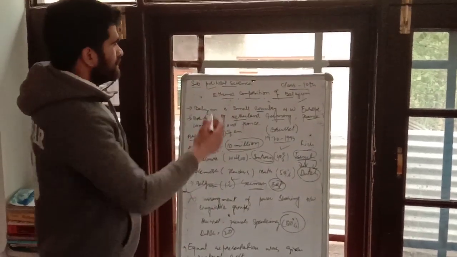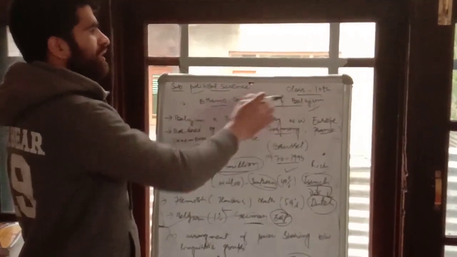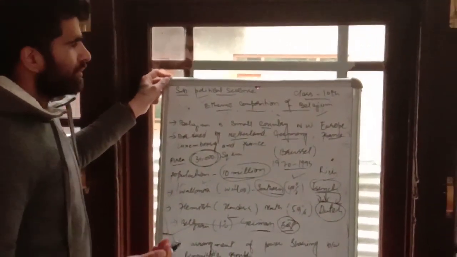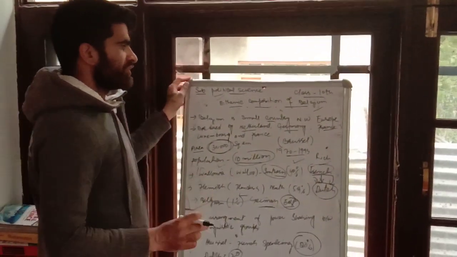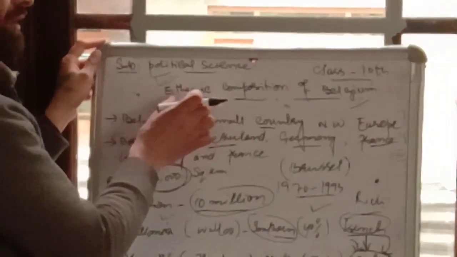Assalamu alaikum viewers. Today we have to learn about an important topic, ethnic composition of Belgium. Lastly, we were talking about power sharing, and we talked about the different ways of power sharing, vertical and horizontal. But today, this is a question which you had focused on, ethnic composition of Belgium. And we talk about Belgium.